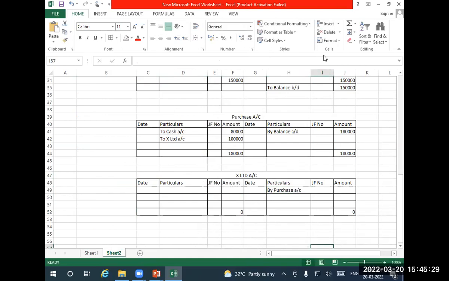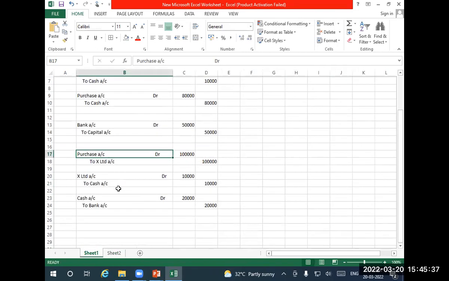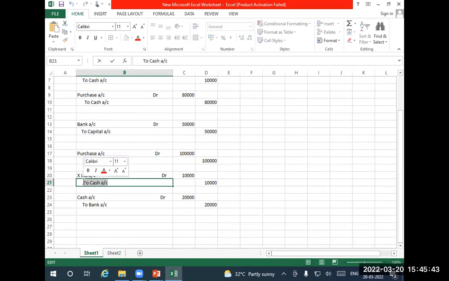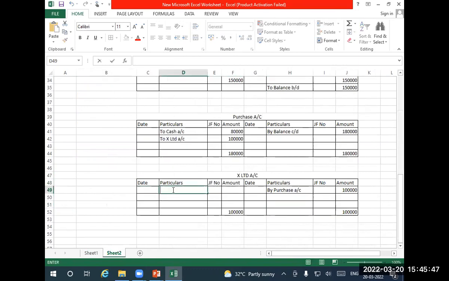For how much is it? 1 lakh. Any more for X Limited? Yeah, we are paying cash. So it's on the debit side. So, to cash, 10,000.